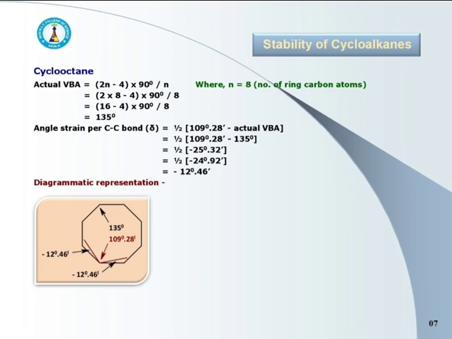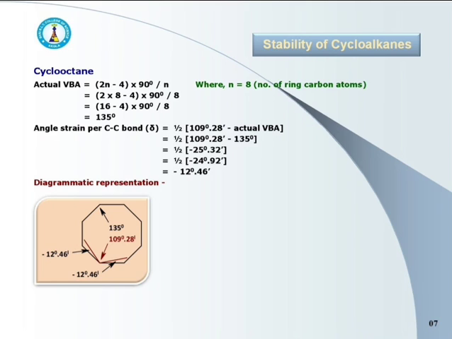Angle strain is half of 109 degree 28 minutes minus 135 degree, that is half of minus 25 degree 32 minutes.